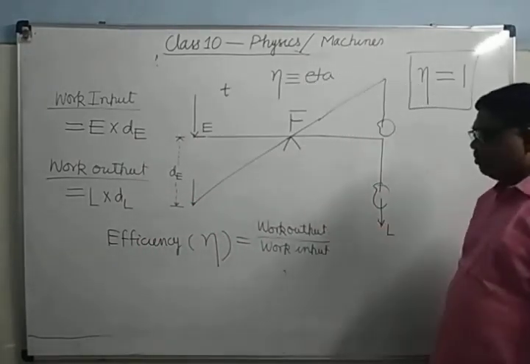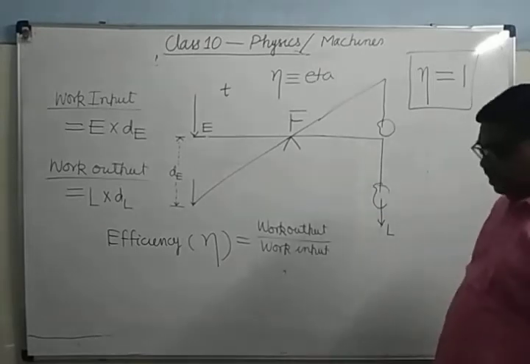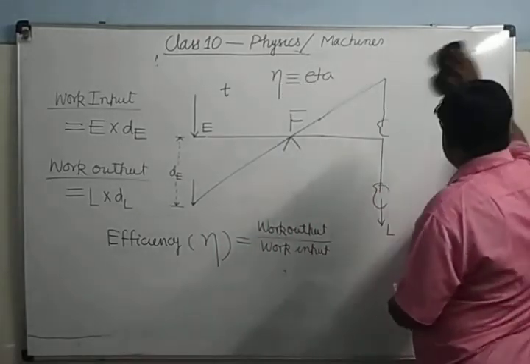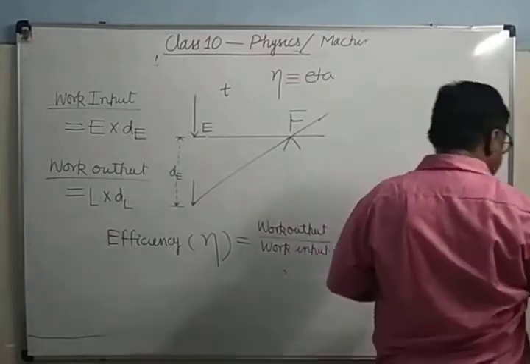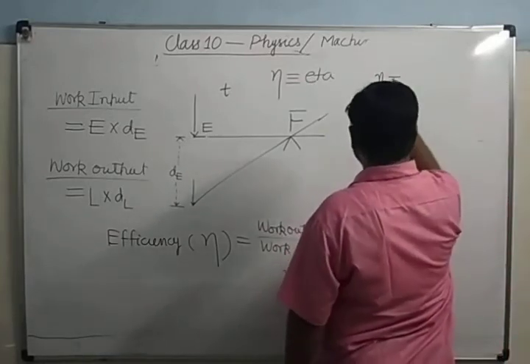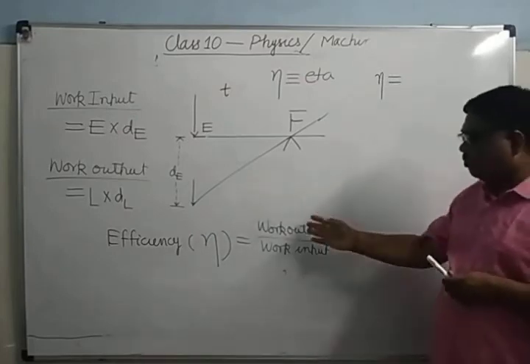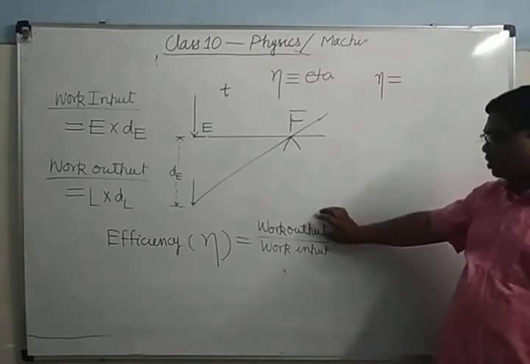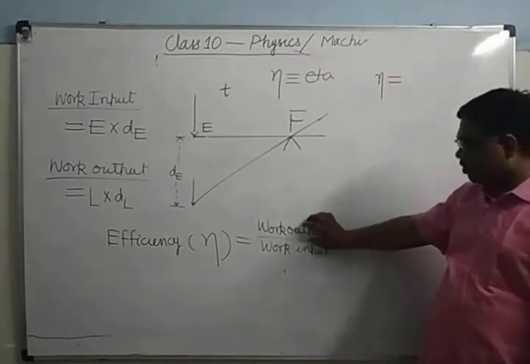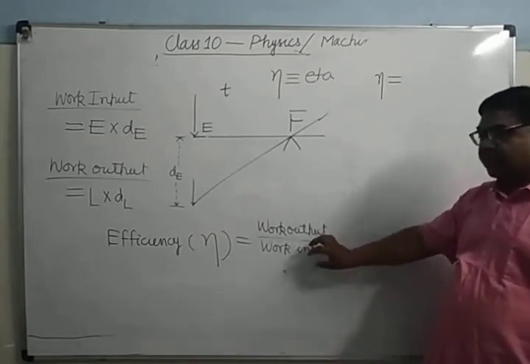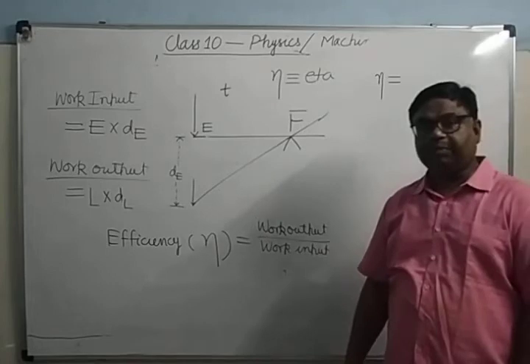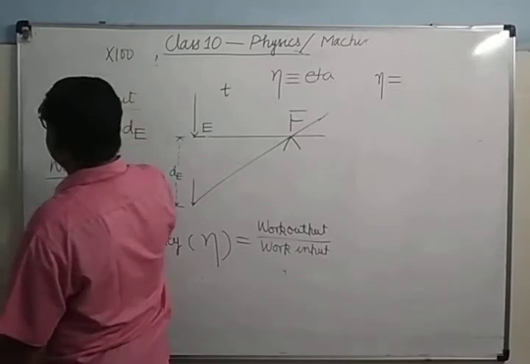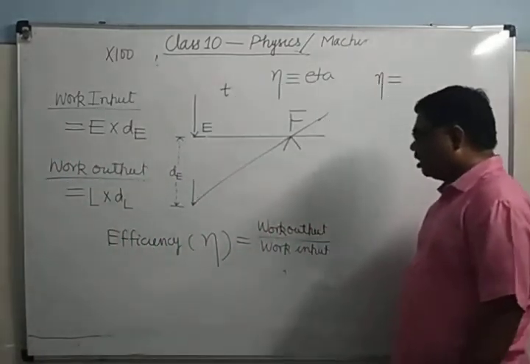So as we know, in every machine, work output will be lesser than work input. So if you write these values, efficiency equals to... Now I am rubbing this, you can see. In the practical case, what will the efficiency be? Efficiency will be less than 1. It will be less than 100%, because the work output is less and the work input is more. It is only 60 joule, and the input is 100. 60 upon 100 means 0.6. 0.6 means 60%. How will you change a fraction into percent? By multiplying with 100. Is it clear? By multiplying with 100.